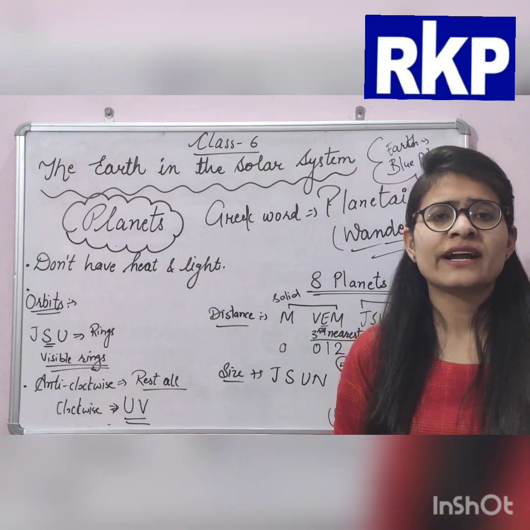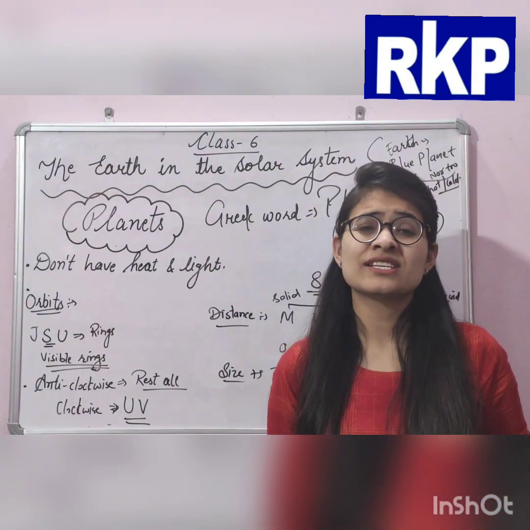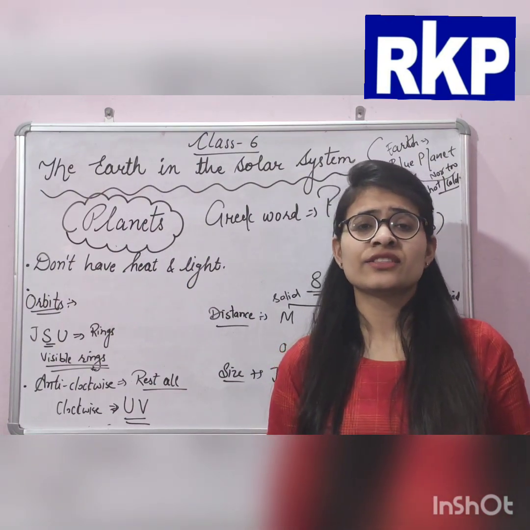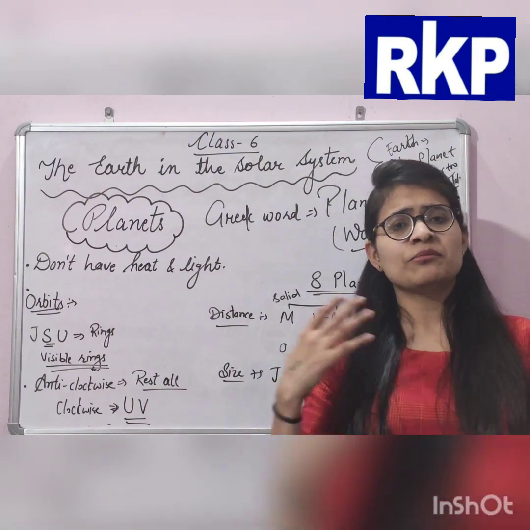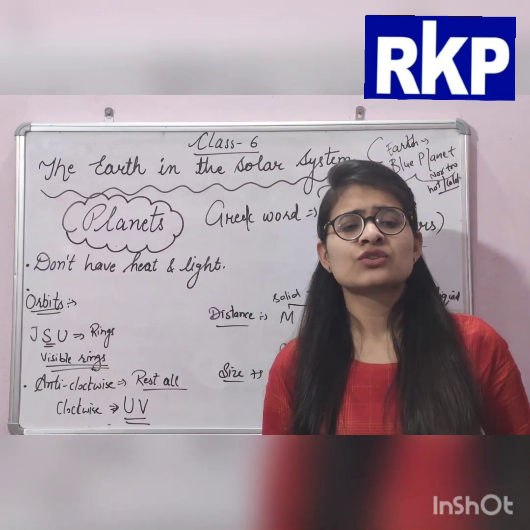I told you that the moon is a natural satellite of the earth. And what is a satellite? A celestial body that moves around any big thing, like a planet or the earth.